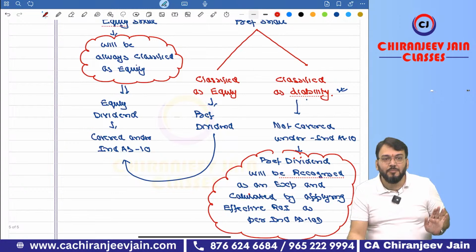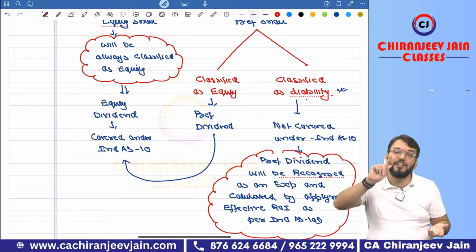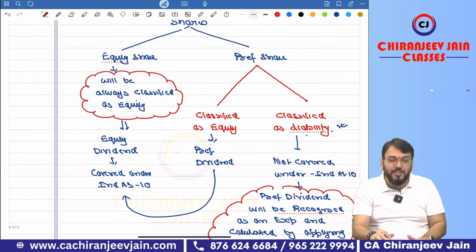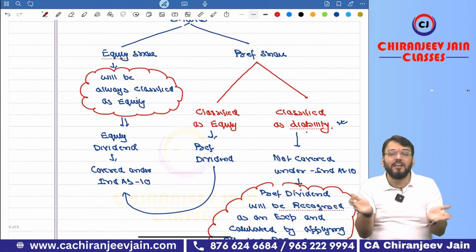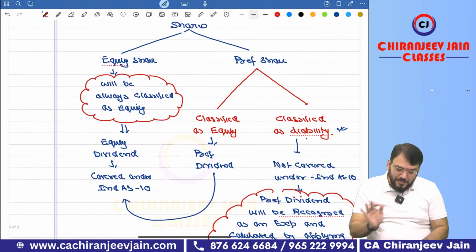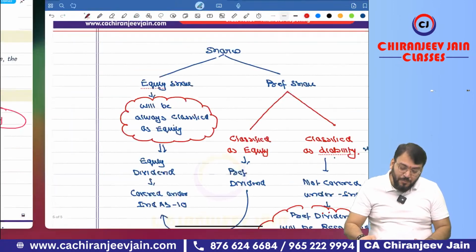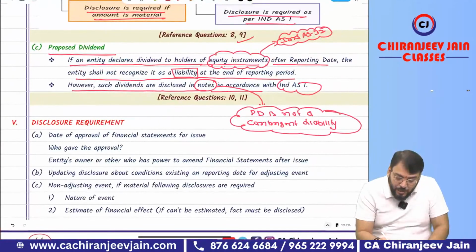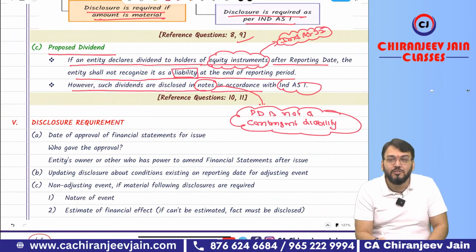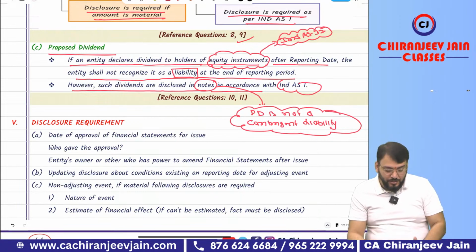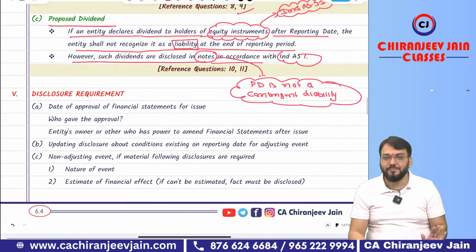Okay? Because right now I will not explain and you will not understand. But when you do revision, that time Ind AS 109 is completed, you can link it. So this entire para you will be able to understand when I complete one chapter, financial instrument chapter. But write down and leave it, even though you have not understood. But one thing you have understood is that this para is applicable to the holder of equity instrument. Okay, sir. Chapter over. Ind AS 10 is over.